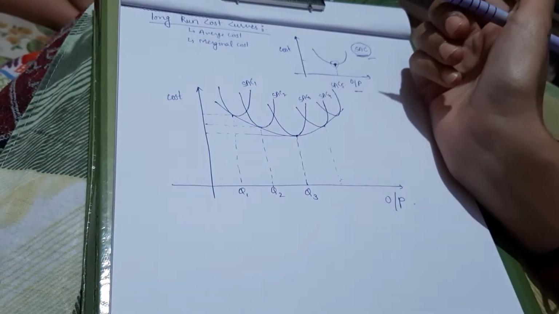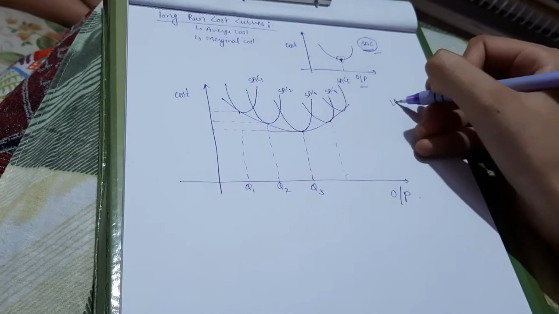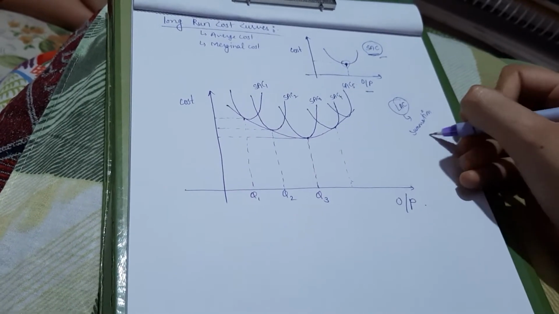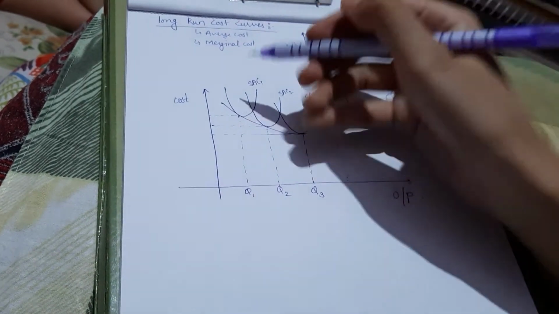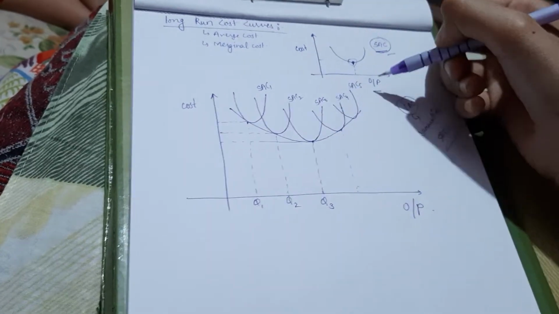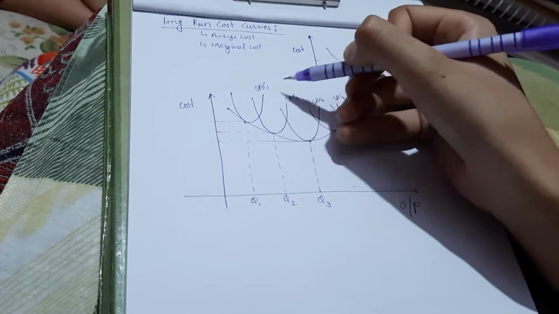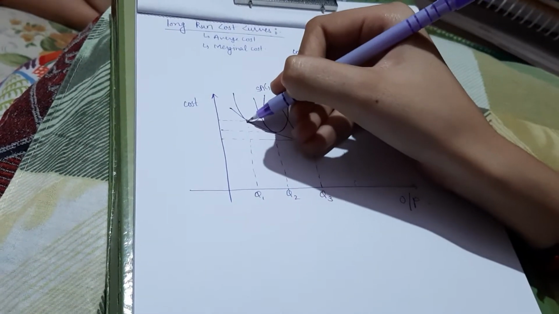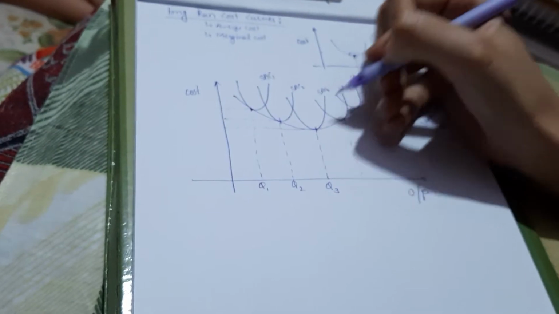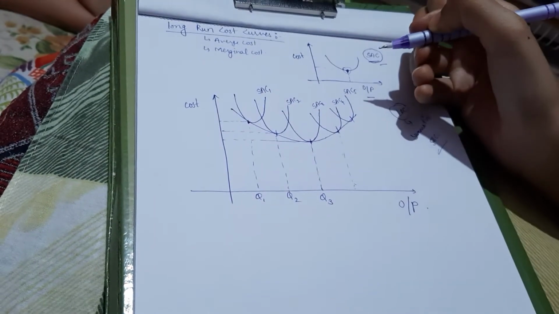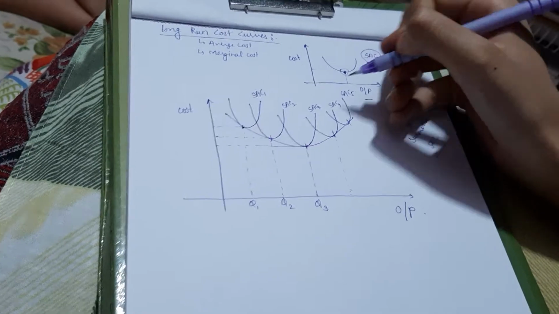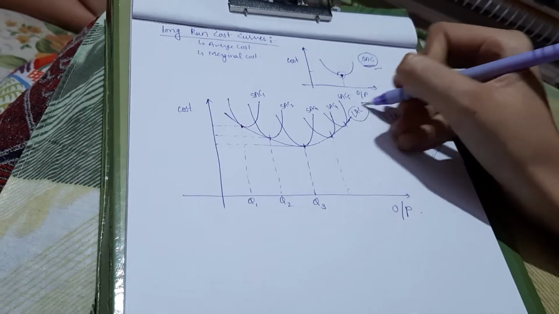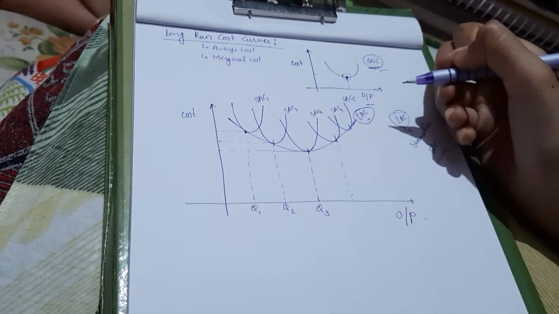As we all know, LAC is basically the summation of all SACs. So I draw some SAC curves, SAC1, SAC2, SAC3, SAC4, SAC5, and by joining the most favorable points of these short run curves, we get the LAC, the long run average cost curve.